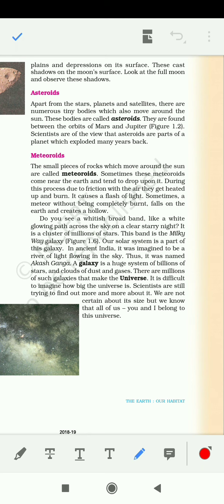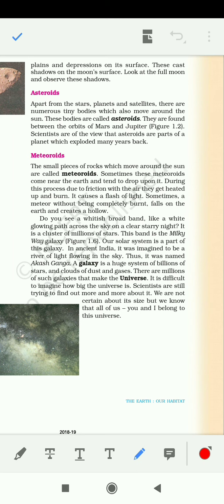But actually there is a quite scientific reason: whenever anything from outer space comes into our atmosphere, it gets burned, and that is the light which people think is a twinkling star, but it is actually a meteoroid.